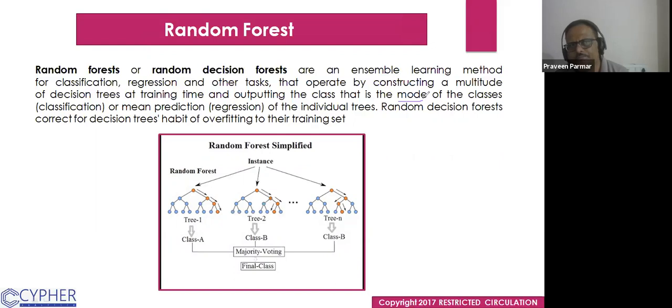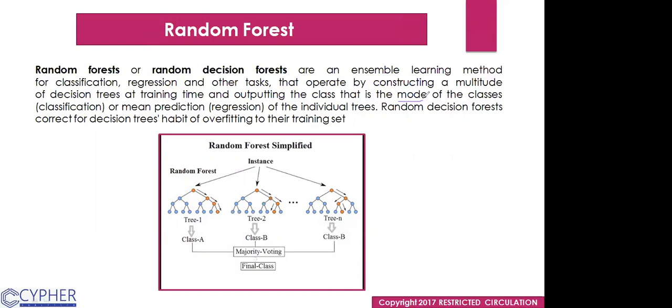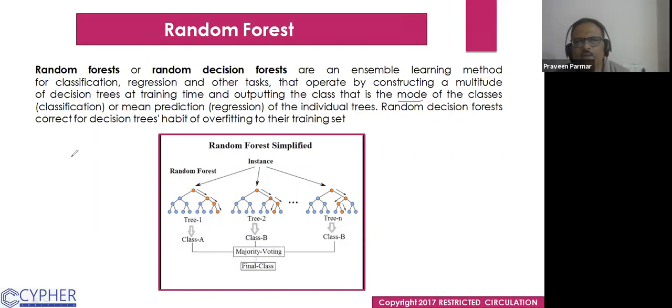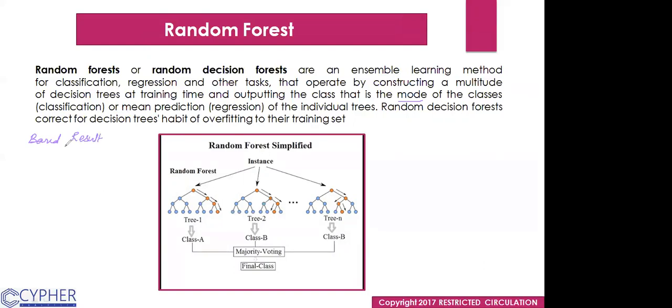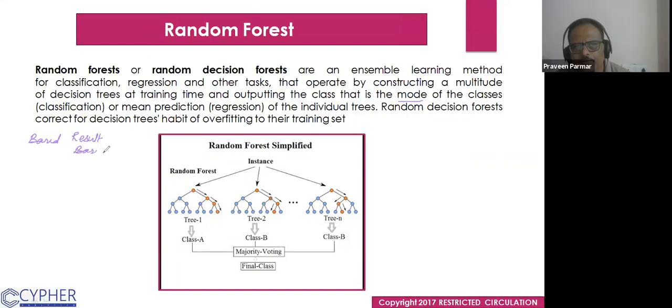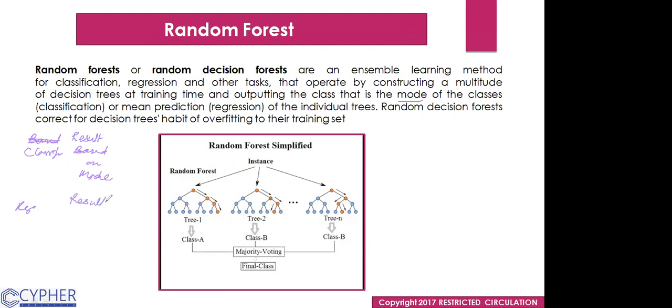Or mean prediction regression of individual trees. What is that? When we are making a classification model, it is based on the mode. The result is based on the mode in classification. But in regression, the result is based on the mean of all results. Does that make sense?